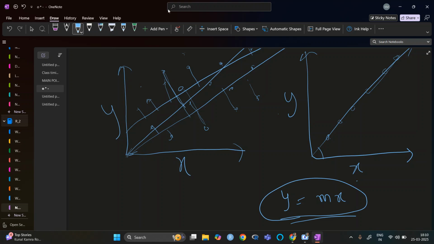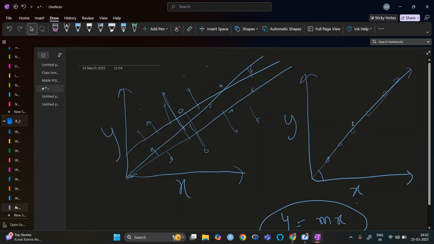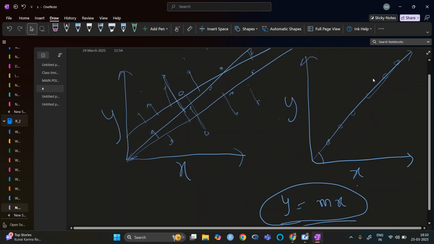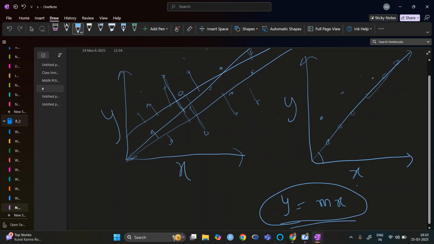Now the data points in real life are never correlated like this. Otherwise, the correlation between y and x would be just one. So they are not related like this. There will be some points here, some points there. So what we can do is make a plot which will cover most of the data.